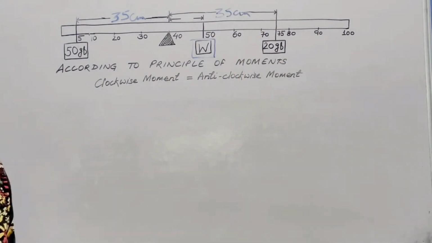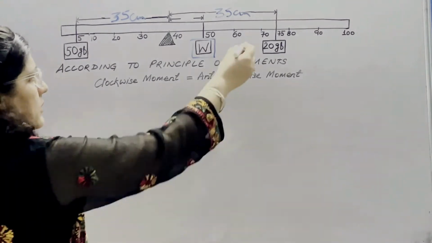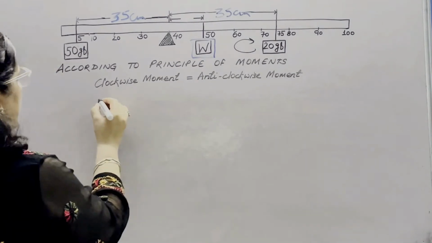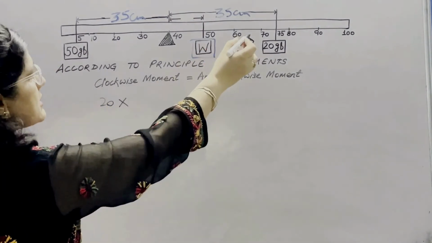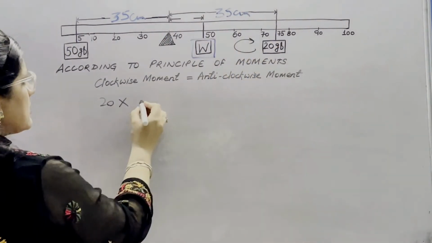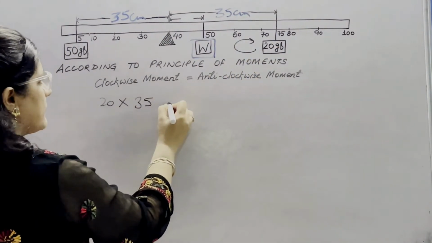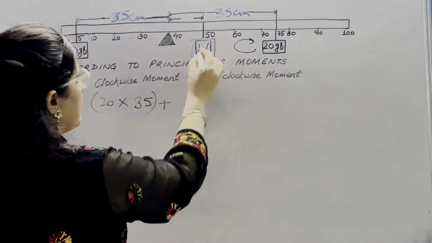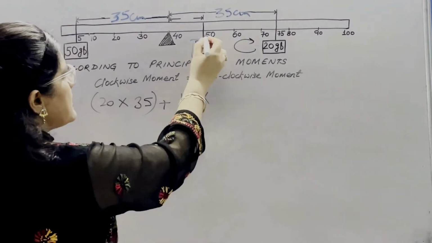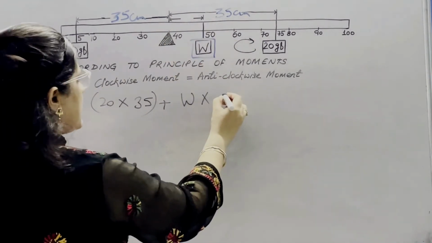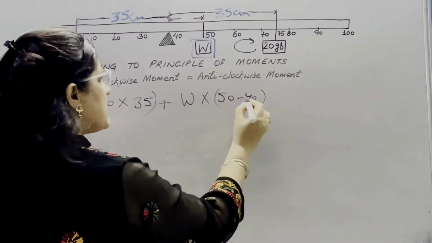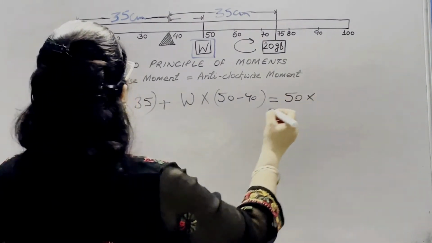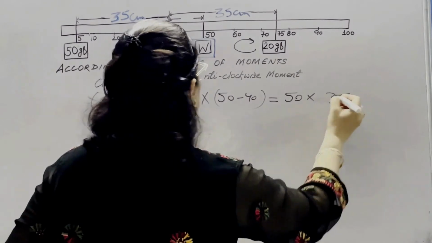Now, according to the principle of moments, clockwise moment on this side is F into D. What is the weight given? 20 gf into the distance from the fulcrum, which is 35 centimeter, plus the weight we don't know, but the distance of this 50 centimeter mark from 40 is 50 minus 40, which is 10. And for the anti-clockwise moment, the weight given is 50 gf and the distance is 40 minus 5, which is 35 centimeter.